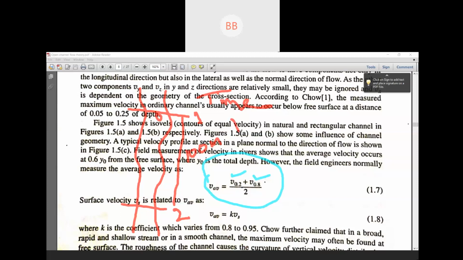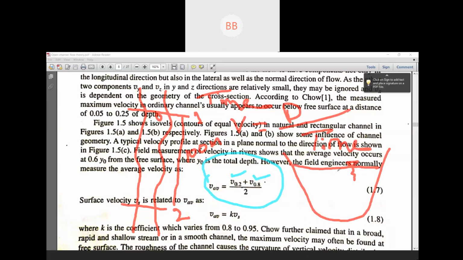So we find the velocity is equal to distance by time. As we know, the velocity unit is meter per second. But if you see, we are calculating the surface velocity. For this cross section, if this is the water level, whatever we are getting is the surface velocity.